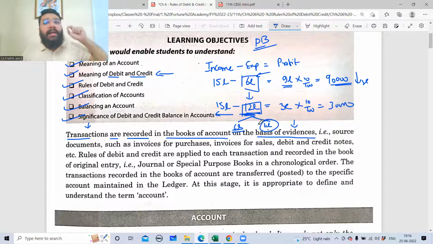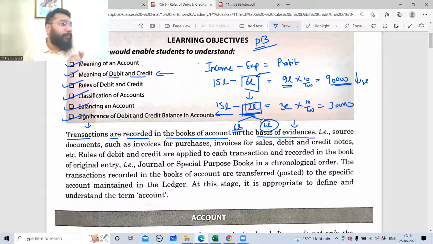That is why they say that in accounting, whatever transactions you record, it has to be supported by evidence. So if you purchase, the purchase transaction has to be supported with the purchase bill. If you're selling, the selling transaction needs to be supported with the sales bill. If I'm incurring any other expenditure, if I'm paying electricity, it has to be supported with the electricity bill. So for every transaction, for example, if I'm making payment to somebody, I'll have to issue a payment voucher. If I'm receiving the money, I have to issue the receipt voucher. So all this documentation has to be supported.